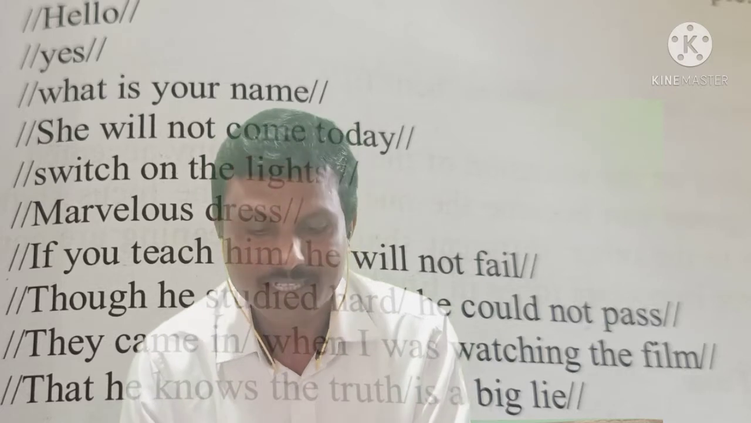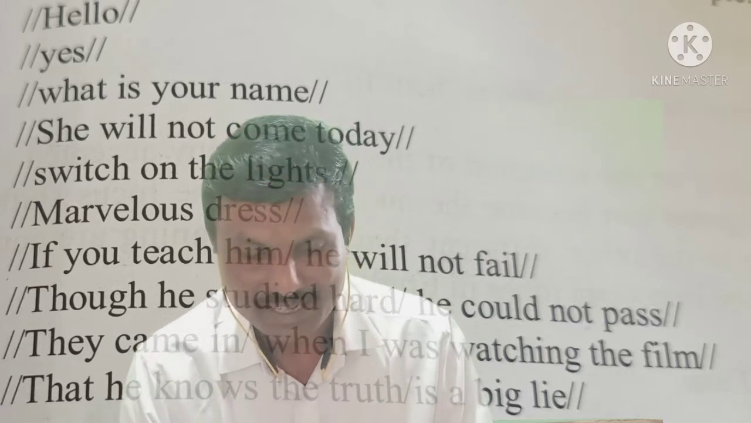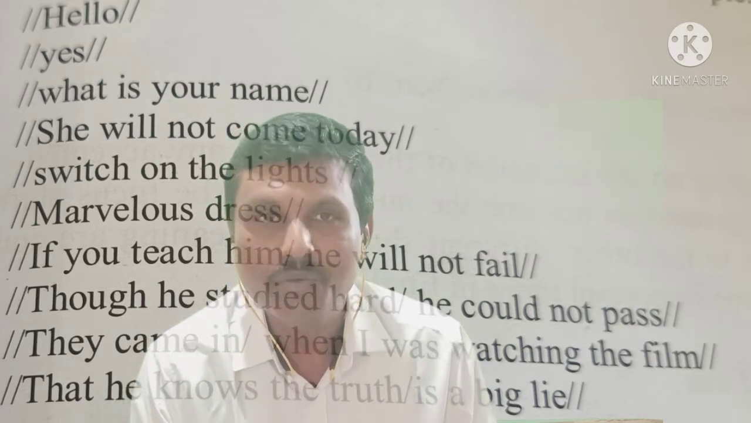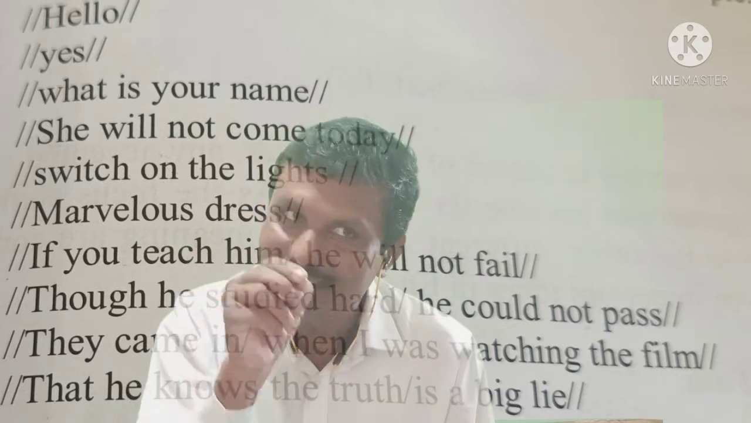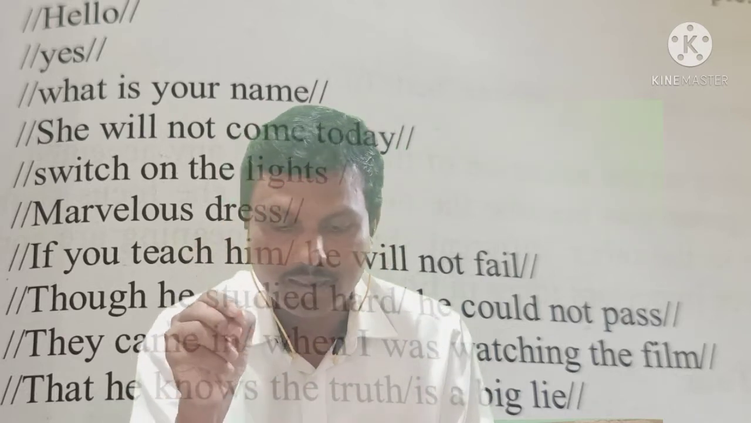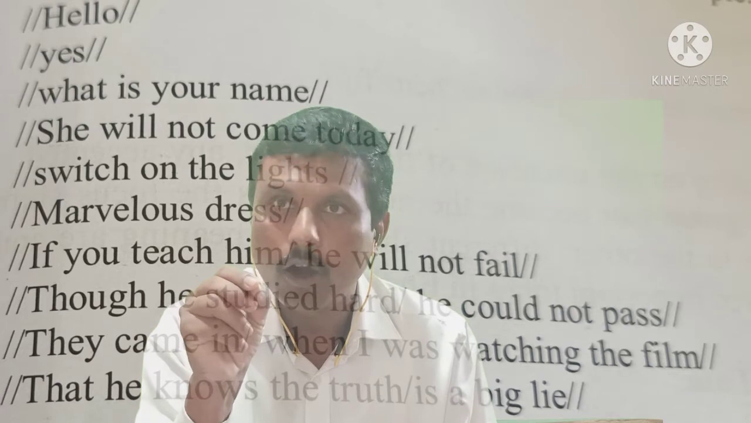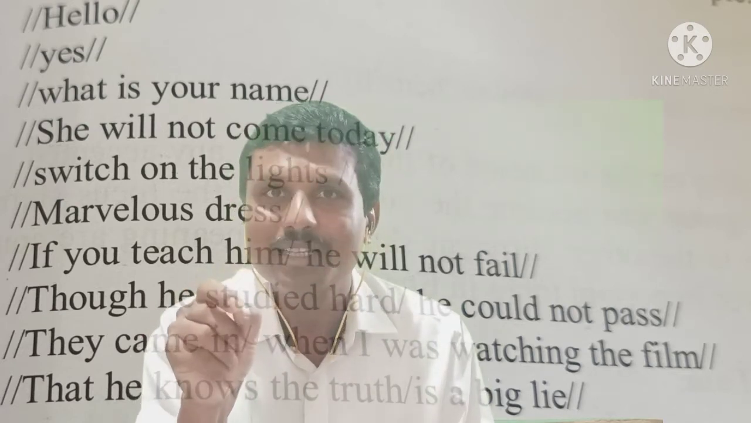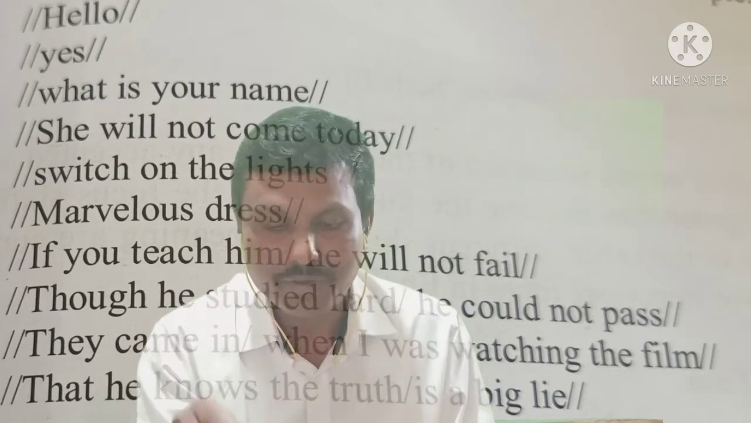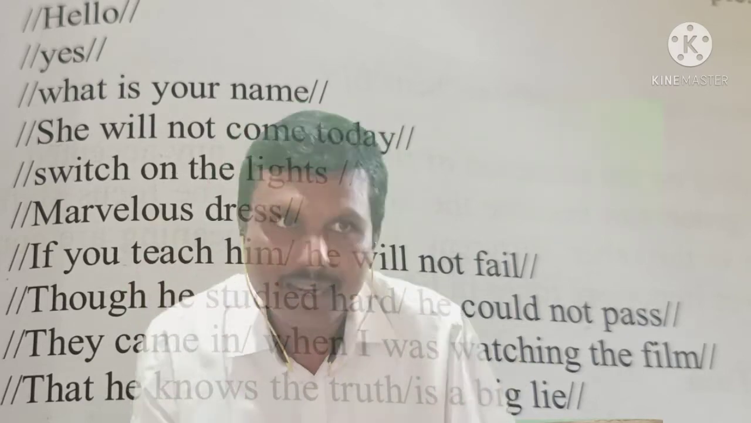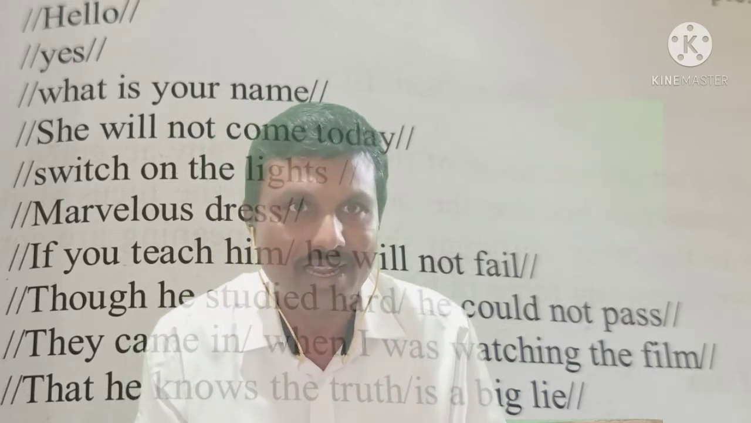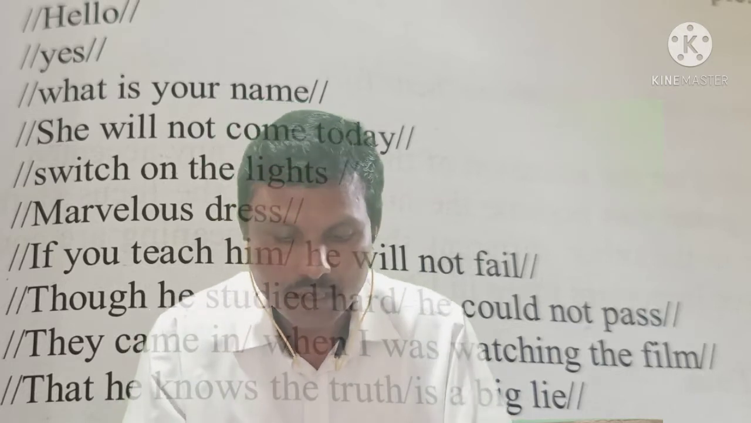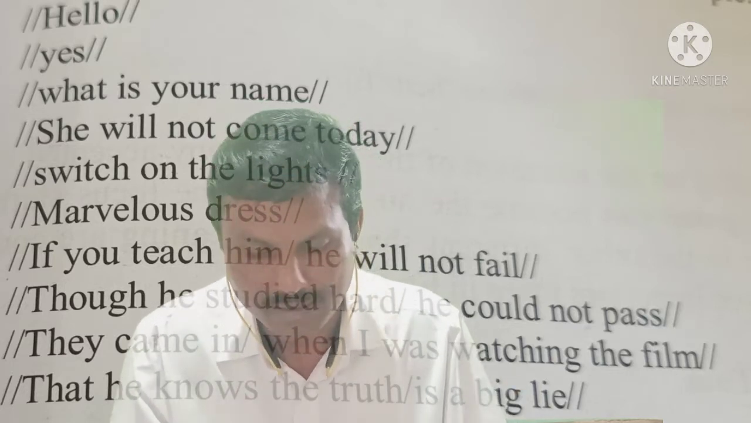She will not come today. Switch on the lights. Marvelous dress. If you teach him, he'll not fail. You see, here is a single slant line at the comma. If there is a comma, if you teach him, this clause is marked by comma, and therefore there is a single slant line, while at the beginning of the sentence there are two slant lines, and at the end of the sentence also there are 2 slant lines.